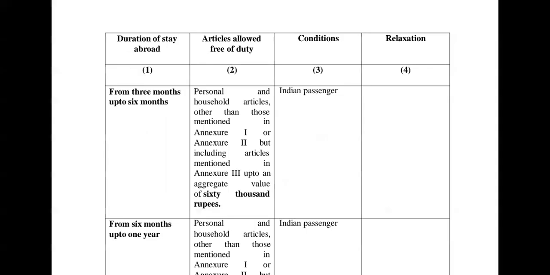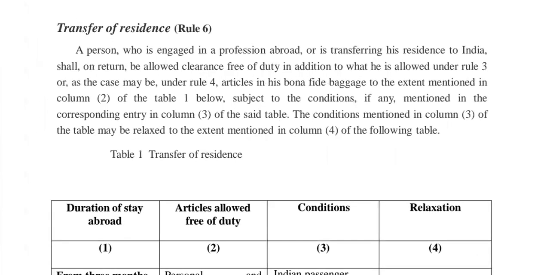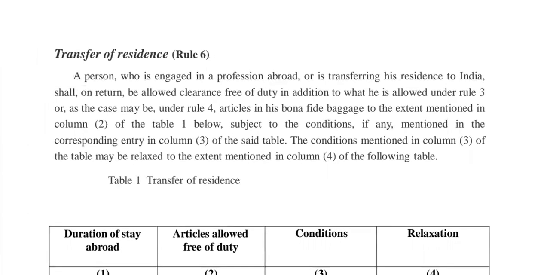Next is transfer of residence, which is rule number 6. A person who is engaged in a profession abroad or is transferring his residence to India shall on return be allowed clearance free of duty, in addition to what is allowed under rule 3 or, as the case may be, under rule 4, articles in his bona fide baggage to the extent mentioned in column 2 of the table 1 below, subject to the condition, if any, mentioned in the corresponding entry in column 3 of the said table.